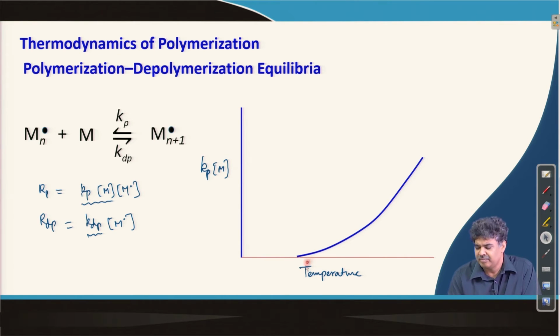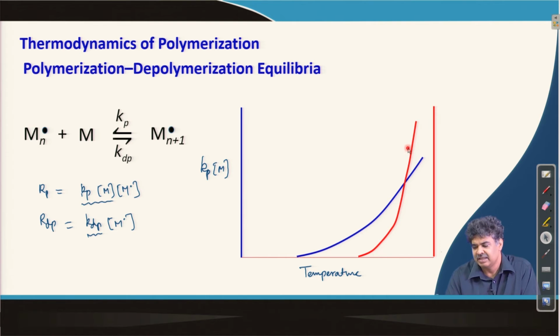So, if we plot the forward reaction with temperature, we know for a thermal initiation it increases with increasing temperature. Now, the reverse reaction also increases with temperature, so if we plot the reverse reaction on the other axis, we can see that it also increases, but there is a temperature range where the reverse reaction is almost negligible.